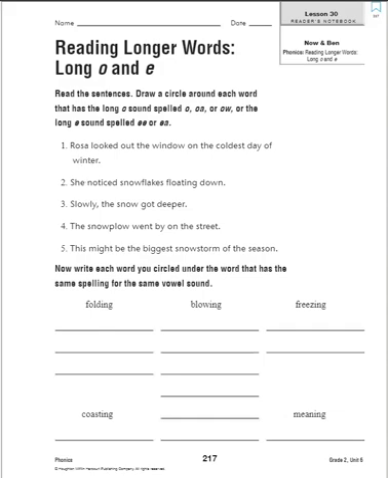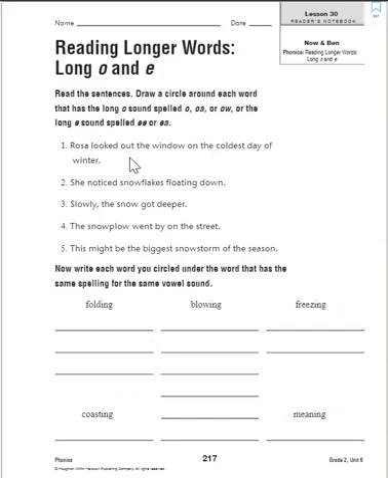That had the long O, and it only has an O in it. There's no OA or OW. So that's going to go in the column that has just the O. So we have folding, we have blowing, and we have coasting. Blowing has OW, coasting has OA, but folding only has O. So Rosa would go under folding because it just has an O.